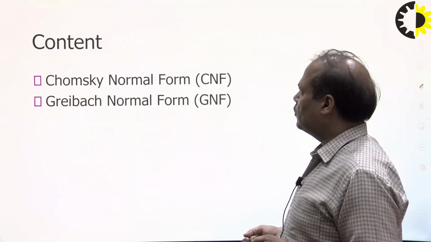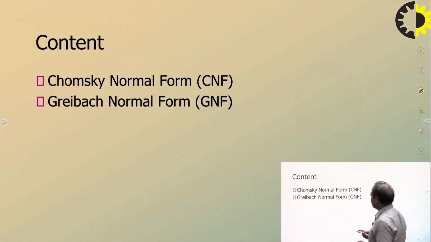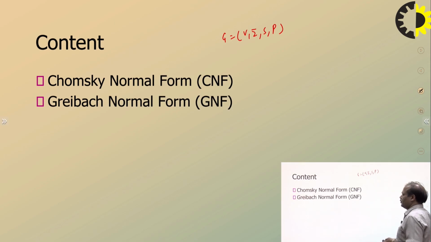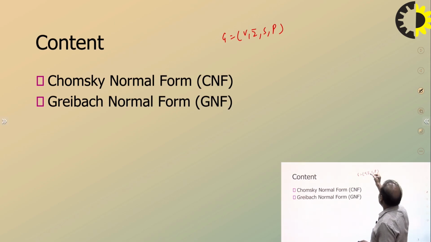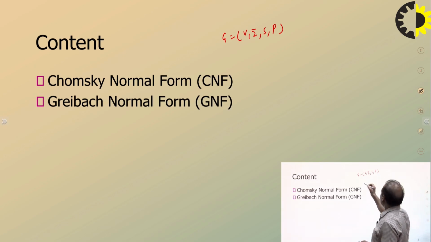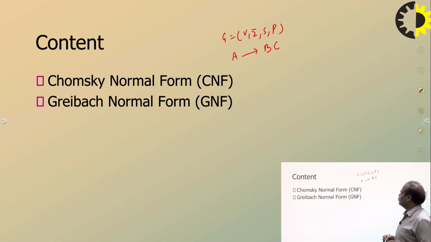So, what is the prerequisite for the Chomsky normal form? Let's understand what is Chomsky normal form. Any CFG G equal to (V, Σ, S, P), right? If we are talking about a CFG, V is the non-terminals, Σ is the terminals, S is the starting symbol, and P is the set of productions. So this is going to be in CNF if each production is of this form: a non-terminal derives two non-terminals, A goes to BC, or a single terminal,